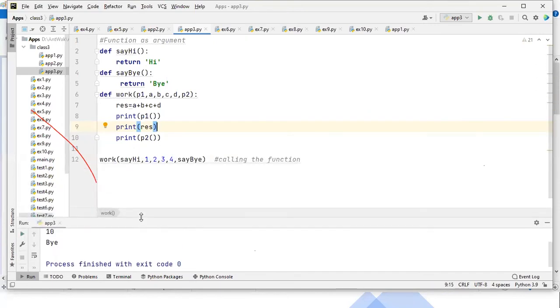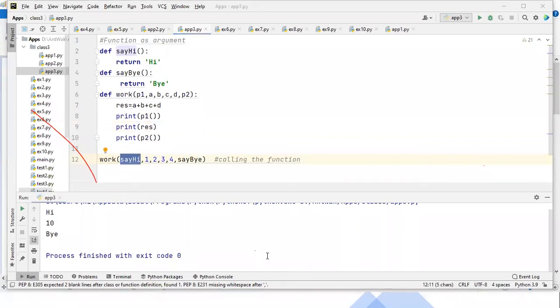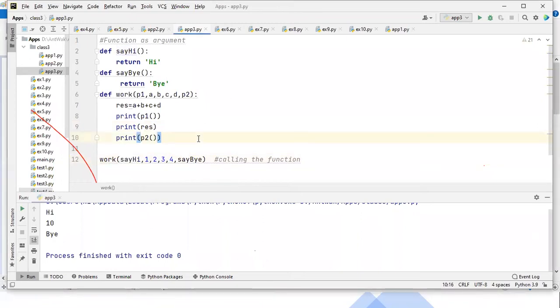You can see, guys. So the topic is function as argument. See, work is one function. It is taking another function as an argument. The function name is say hi. Guys, is it clear? Is it clear? Yes. Done.